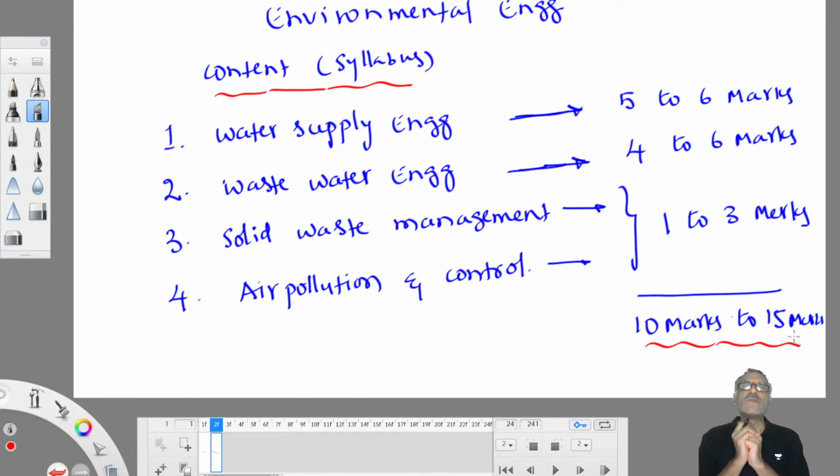Especially you need to focus more on these 3 subjects: environmental engineering, geotechnical engineering and transport engineering. These 3 subjects will help you clear the first hurdle, that is qualifying in the exam. Beyond that, anything extra you score will improve your performance and your rank in the exam.